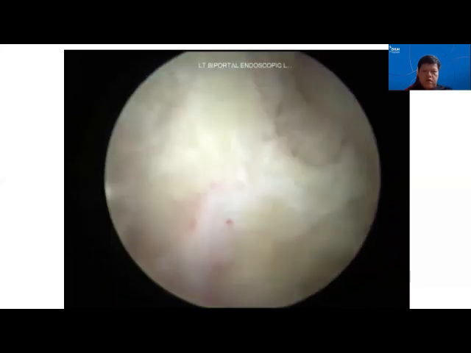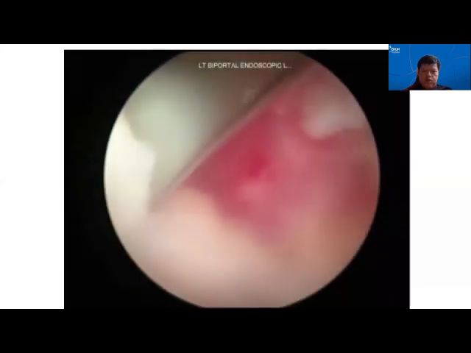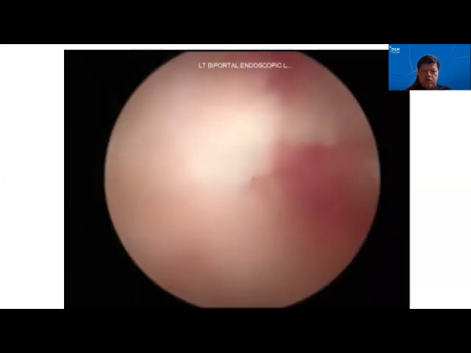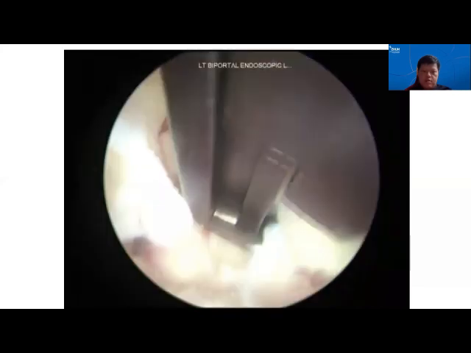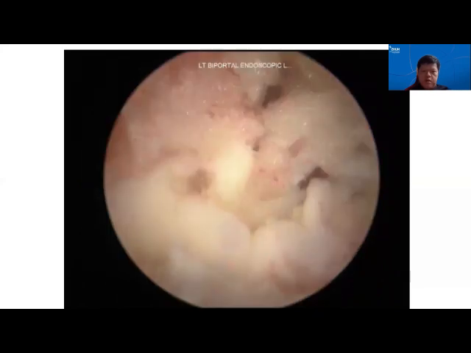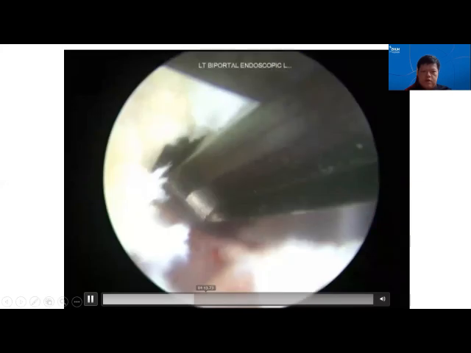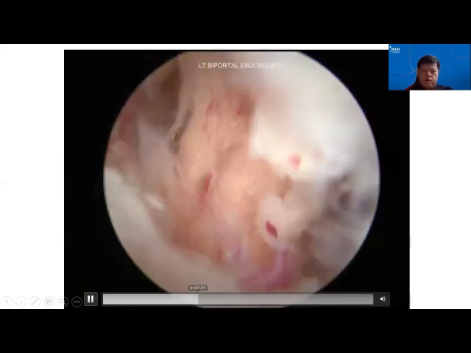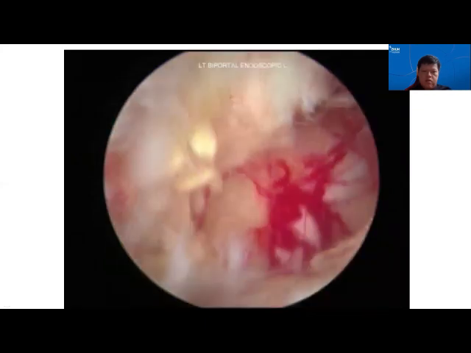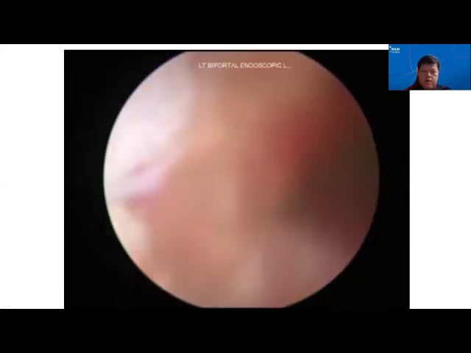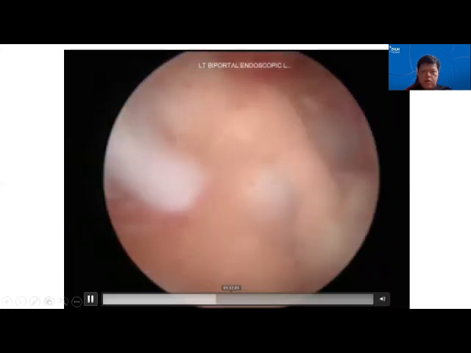Once we have created enough working space and lifted off the superficial flavum, we can get to the contralateral side. I like to do the contralateral side first before really taking out the ligamentum flavum. Once we have done the laminotomy on the contralateral side, then I start taking out the flavum. This is the ipsilateral flavum with the dura exposed, and then you can see the contralateral flavum is removed using the Kerrison punch, and we can look at the contralateral side and do the decompression there as well.